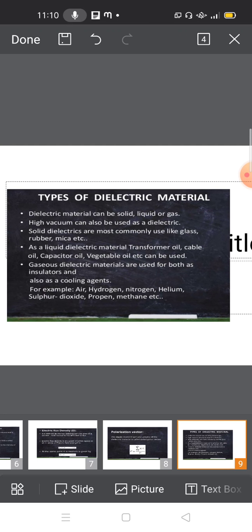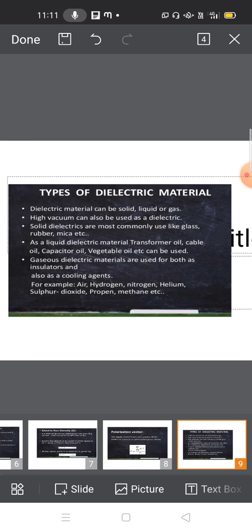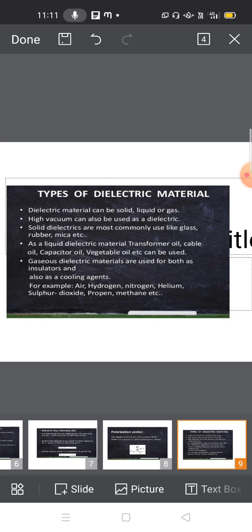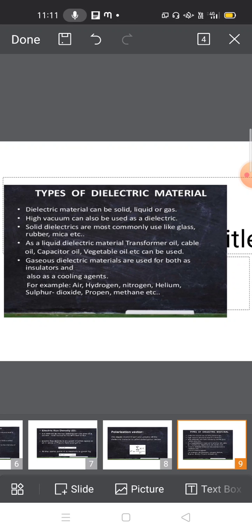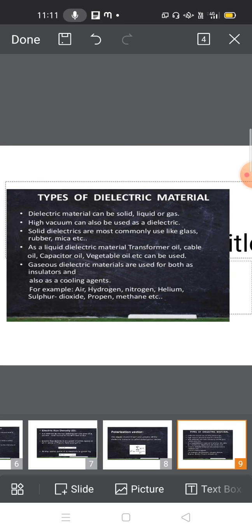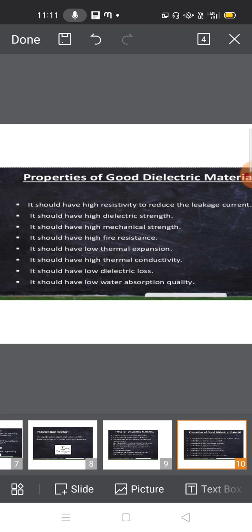Examples are air, hydrogen, nitrogen, helium, sulfur dioxide, propane, methane, etc. These all act as cooling agents and insulators as dielectrics. Okay, so these are the types of dielectric materials.